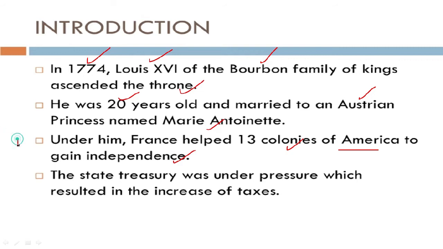Now this point shows that Louis XVI was quite spendthrift in nature and he used to spend a lot of money on his luxuries. Now we see that due to him being a spendthrift, the state treasury usually used to be under pressure, which resulted in the increase of taxes.